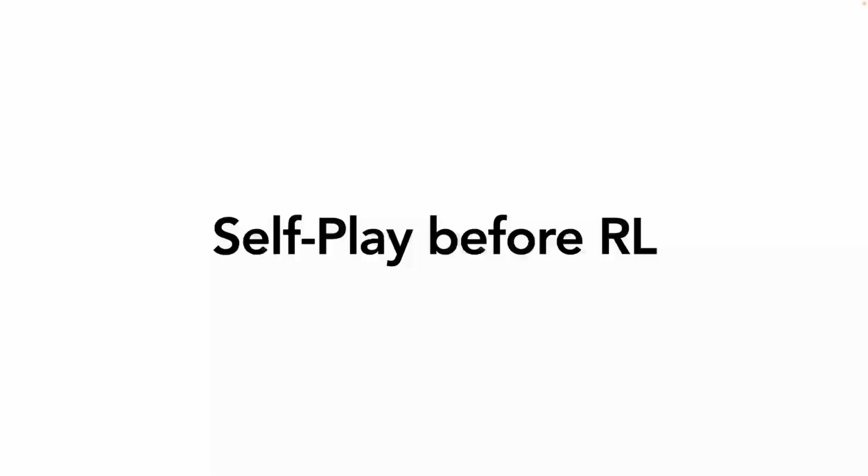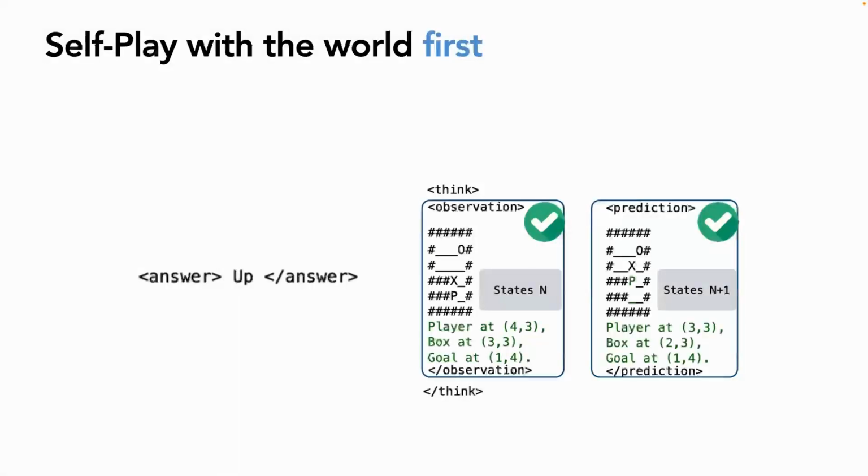And another thing is we also discovered earlier that the SFT stage is very important, and we talked about how the current OOD environments do not really have a very good understanding of the states, due to the lack of an SFT stage. So here we are thinking maybe we should mimic what children do when learning about the environment. They don't just learn the environment by completing some task and getting the reward. What they do is self-play with the environment. They don't really have a goal. They don't need to have some ground truth trajectory to optimize.